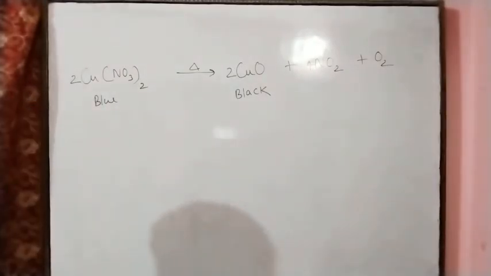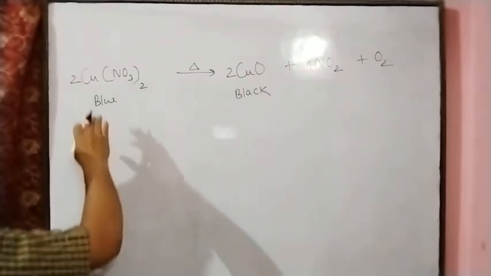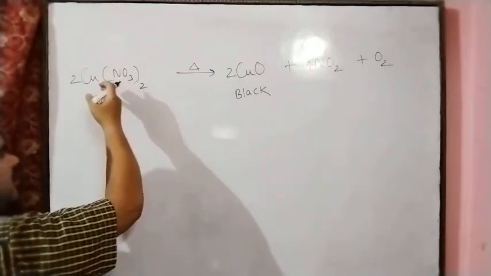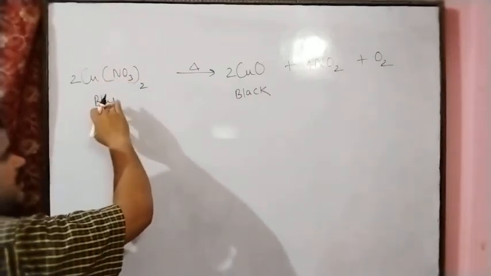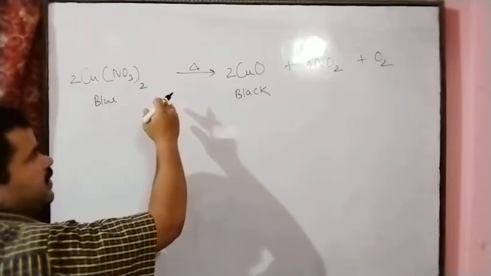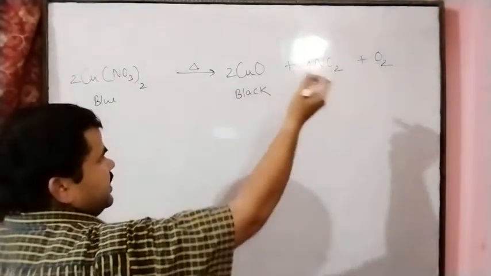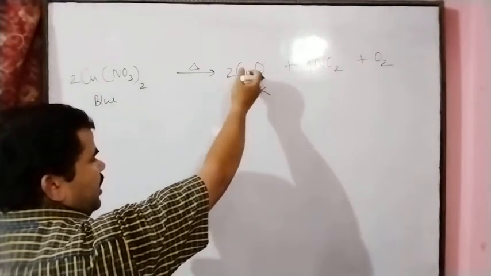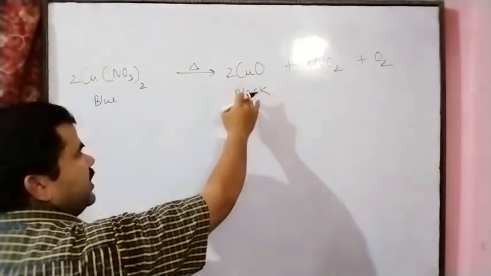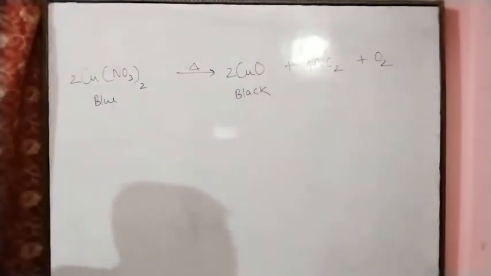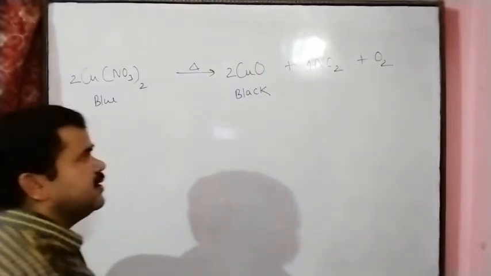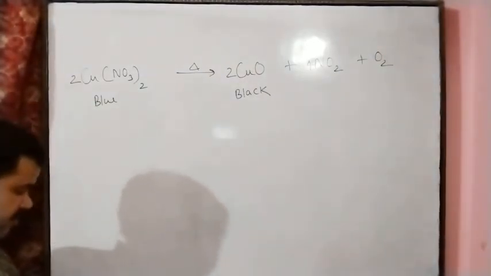So by seeing the residue color we can say this is a chemical change, because the copper(II) nitrate, cupric nitrate, is blue, and by heating it changes into new substances. The new substance cupric oxide, the residue, is black, and we also get nitrogen dioxide, a yellowish gas, and oxygen, a colorless gas.